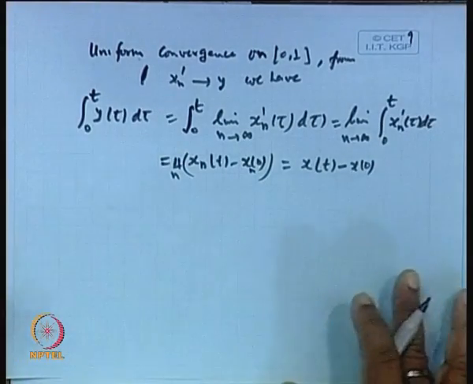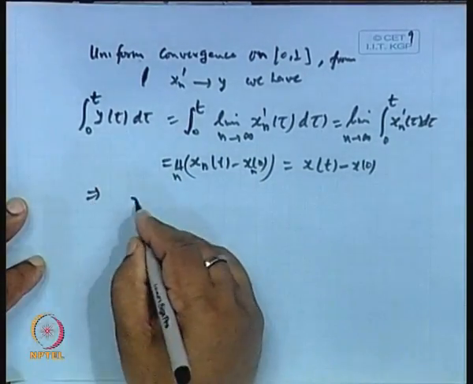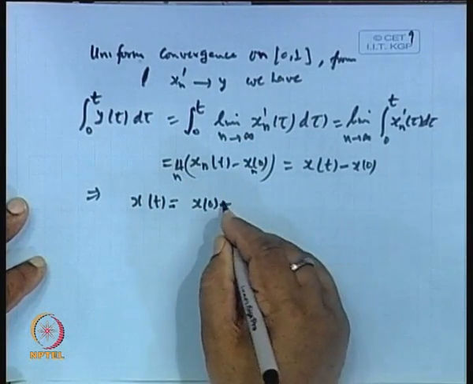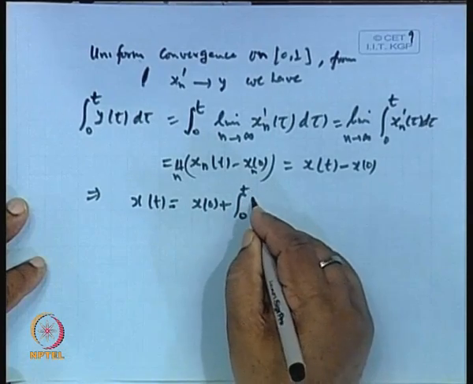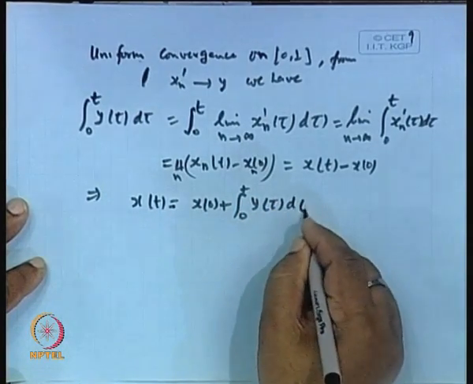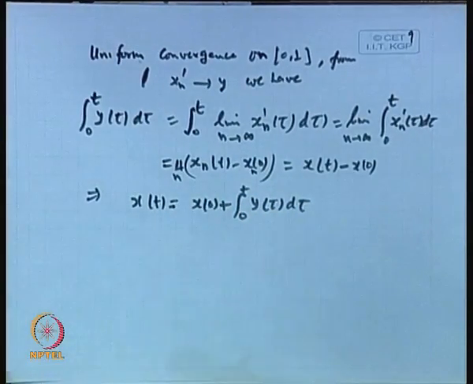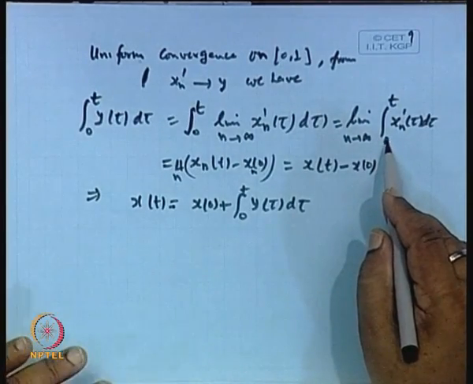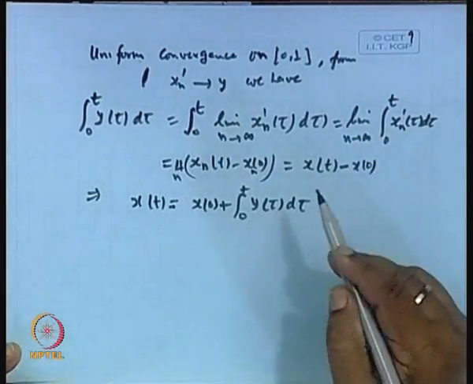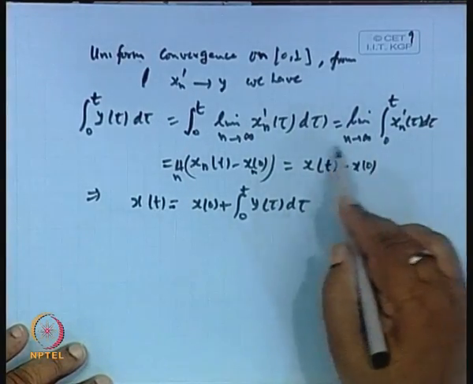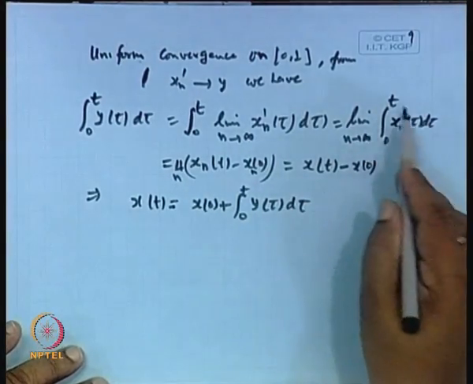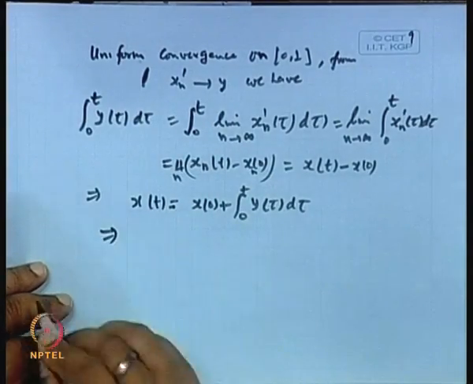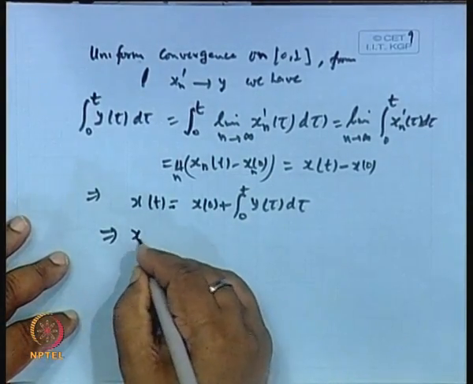So, this implies that x(t) is nothing but x(0) plus the integral from 0 to t of y(tau) d tau. Why have I taken the limit as n tends to infinity? Because when n tends to infinity, x_n(t) converges to x(t), and the integration is required. So, this shows that x belongs to D(T).